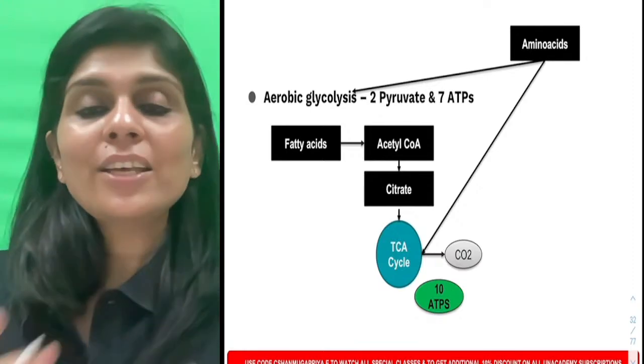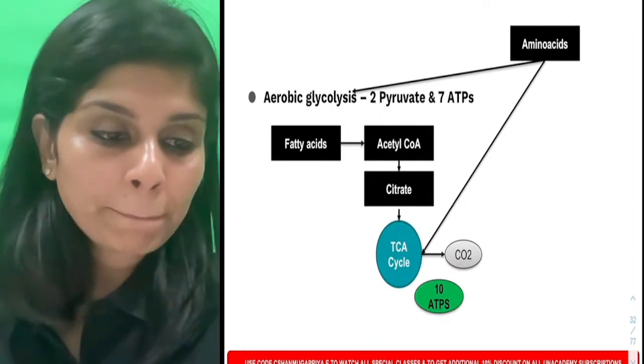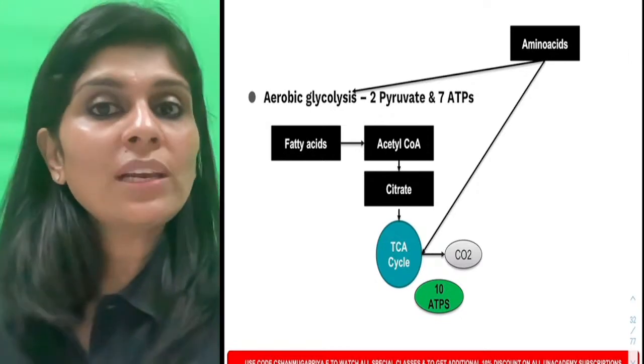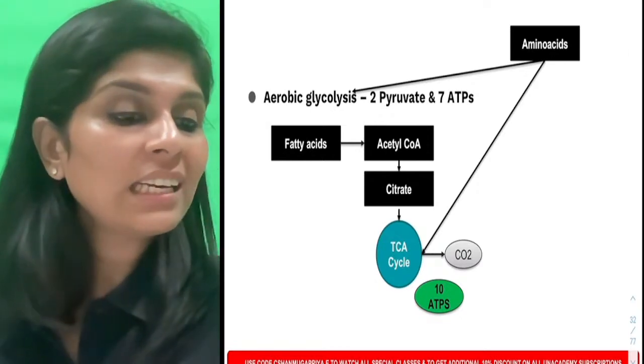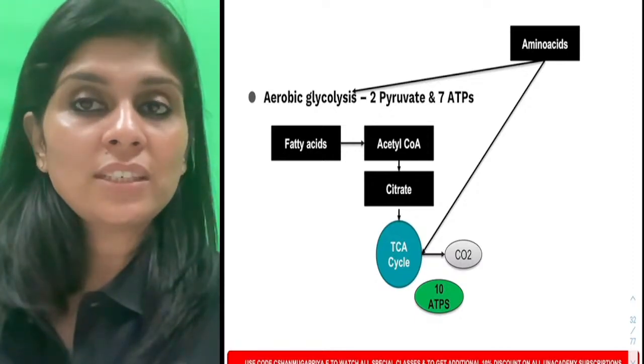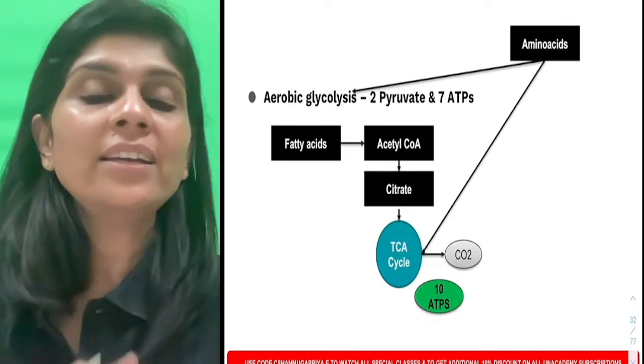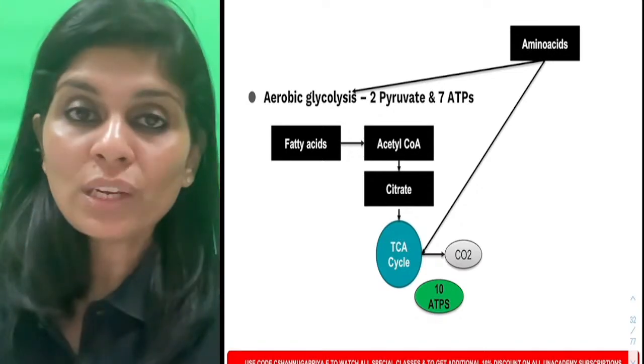In either case, they all come out as carbon dioxide. They all give rise to ATP. Is that clear? Are you clear about the outline of metabolic integration that happens in your body? The take home message here is whatever may be the diet that you take, it can be a carbohydrate diet, it can be a lipid diet, it can be a protein diet.